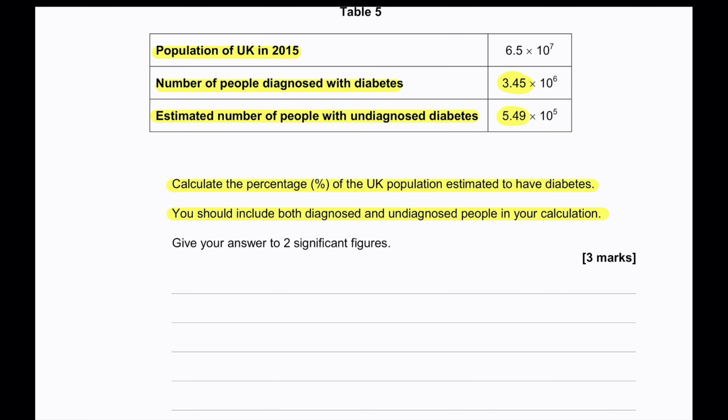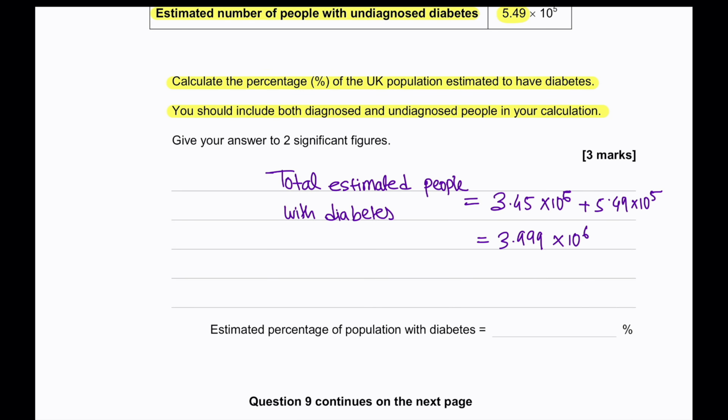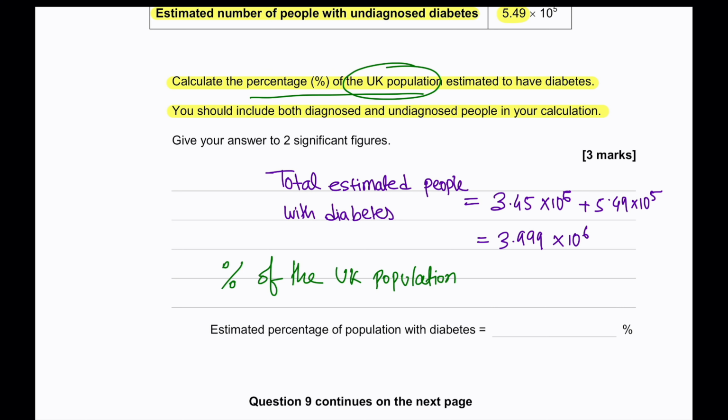So putting diagnosed and undiagnosed people together first. So total estimated people with diabetes, 3.45 times 10 to the power of 6 plus 5.49 times 10 to the power of 5. This gives us 3.999 times 10 to the power of 6. Then to calculate the percentage of the UK population estimated to have diabetes, we will take the number 3.999 times 10 to the power of 6.